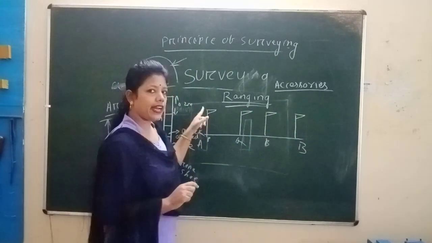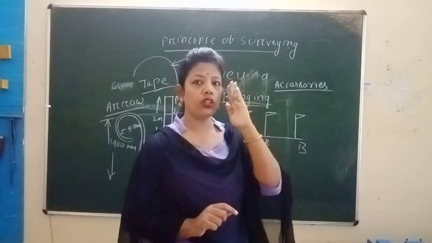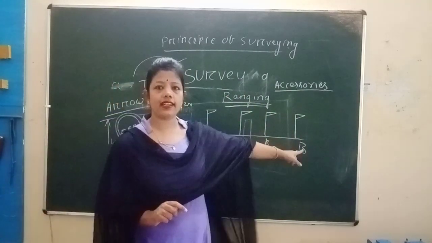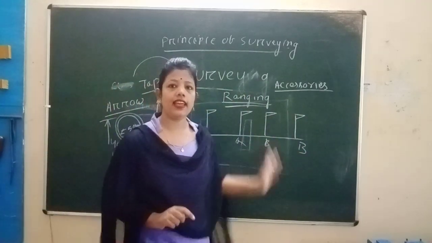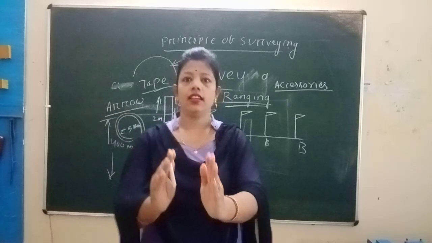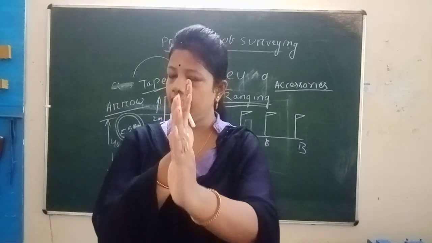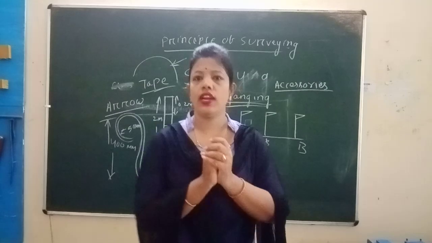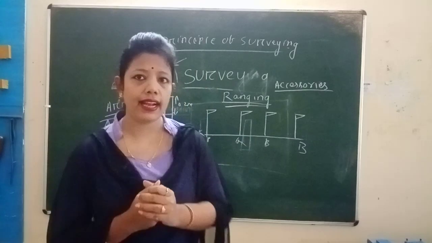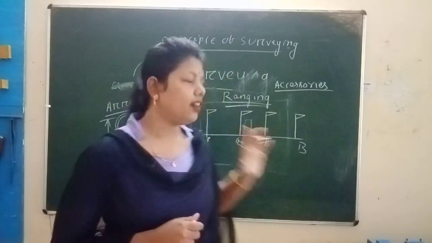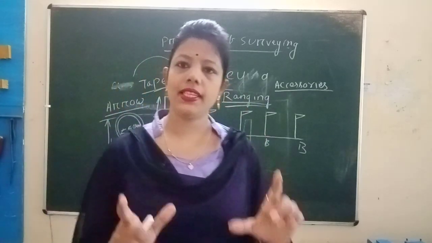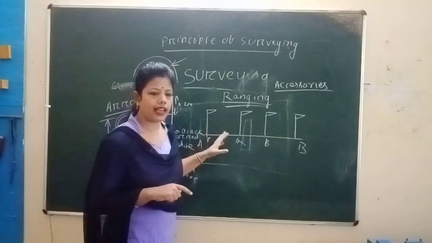The follower, standing at the starting station, sees by eye estimation that the line is straight. Then we know that the line is in a straight line. When he sees this by eye estimation, that is called direct ranging. Clear? How do we know this is direct ranging? If the intermediate points are visible, then we call it direct ranging.